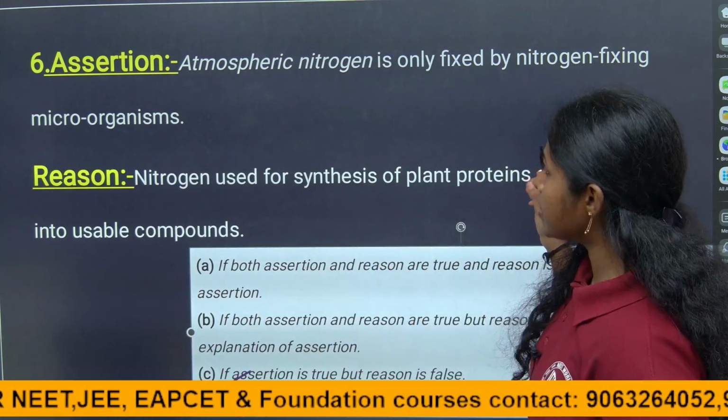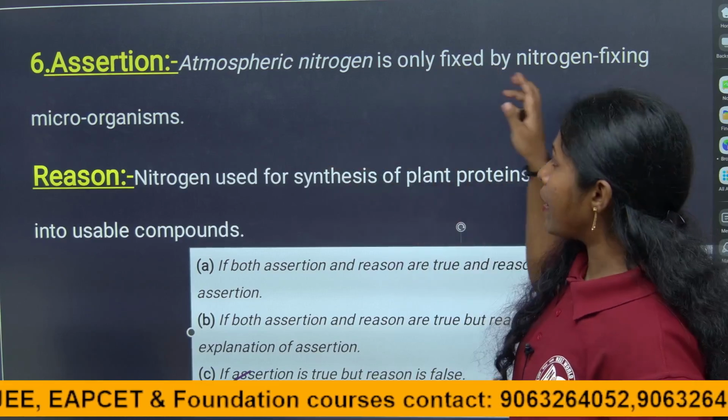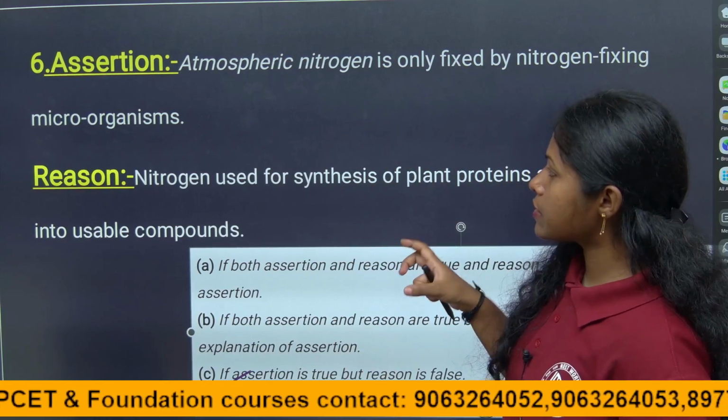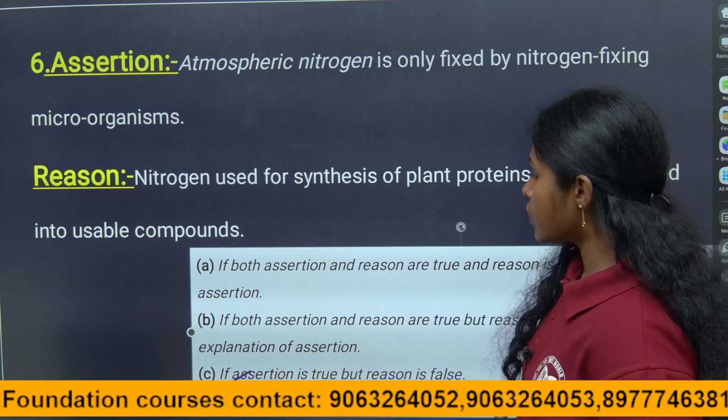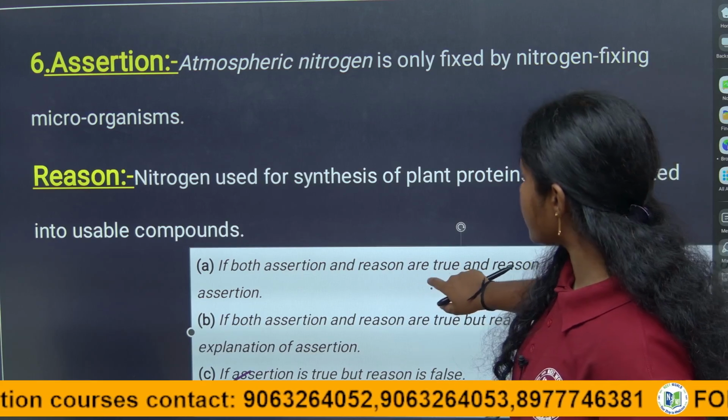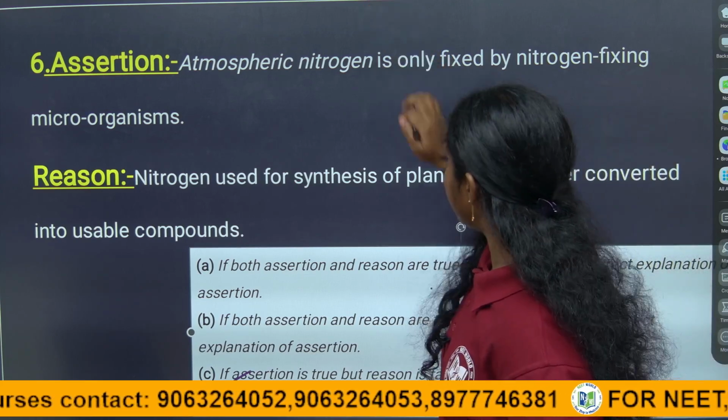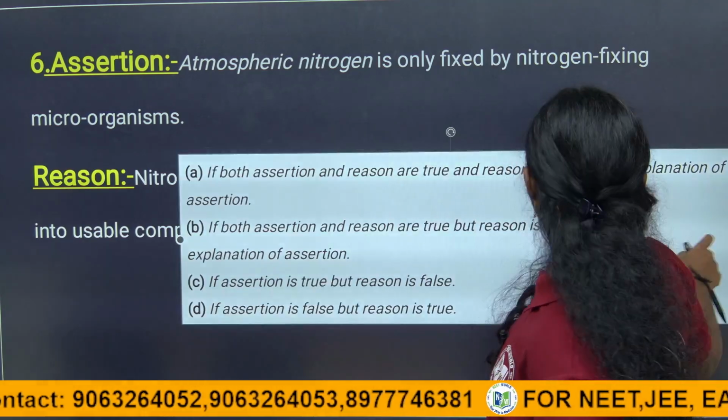So biologically, microorganisms fix only 70%, right? So for this question, D is the answer.